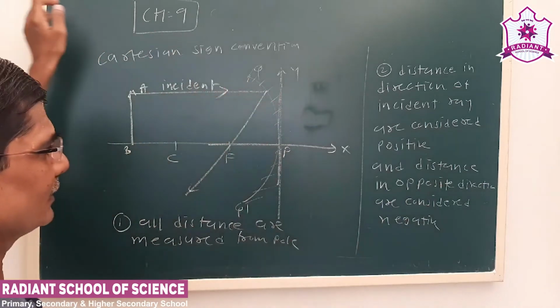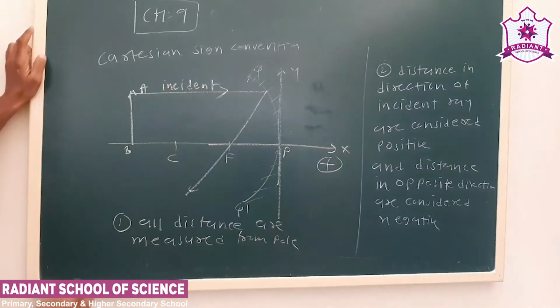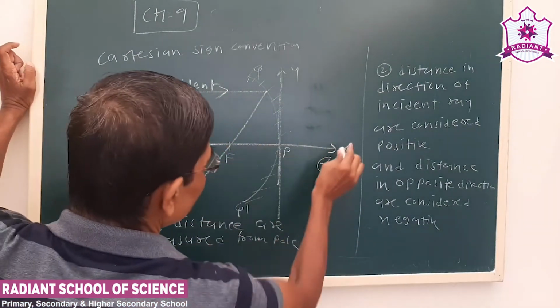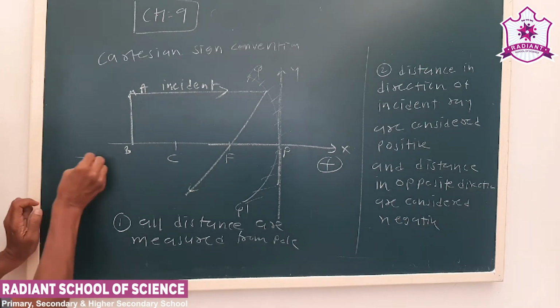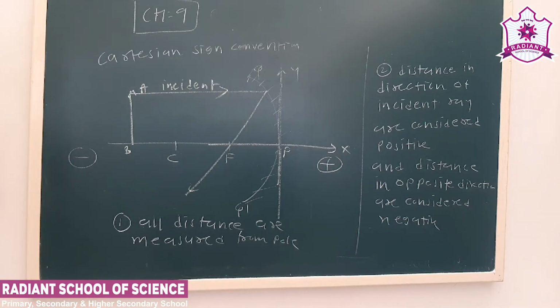So what we can see here, this distance will be positive. Why? Because these are distances in the direction of the incident ray. That we have to consider positive, and in the opposite direction we have to consider negative.